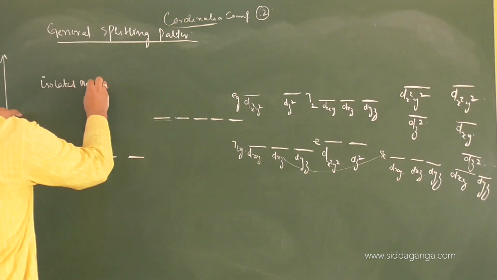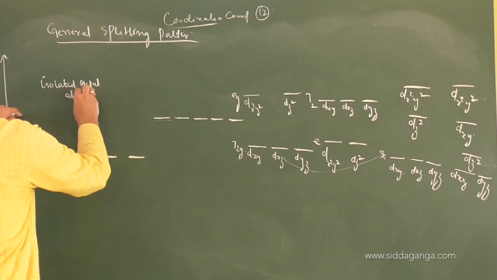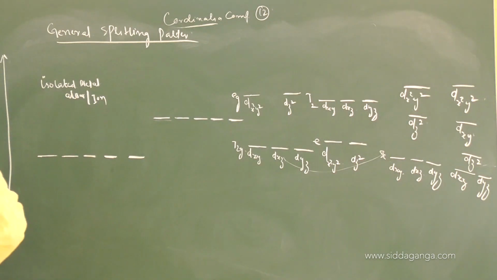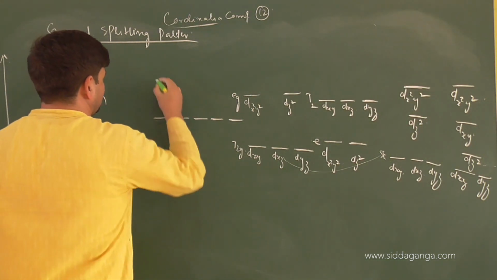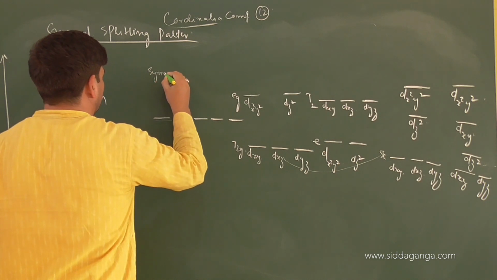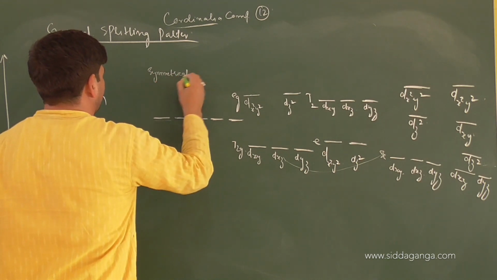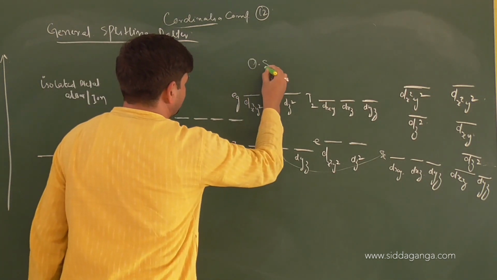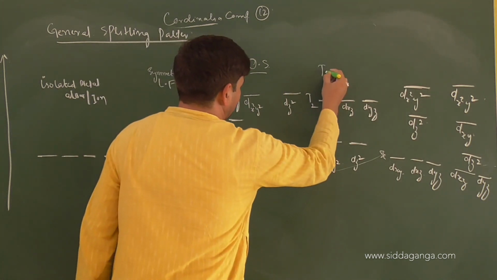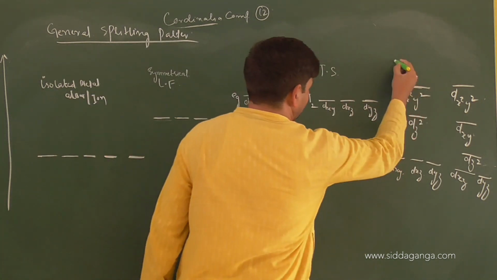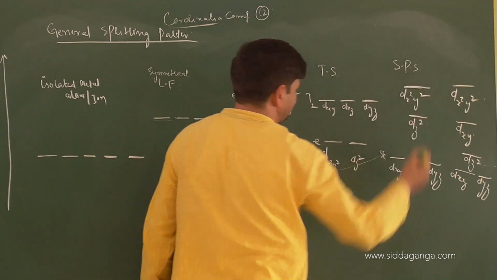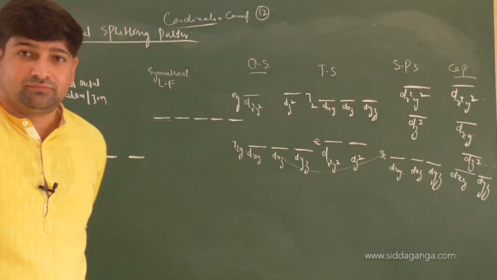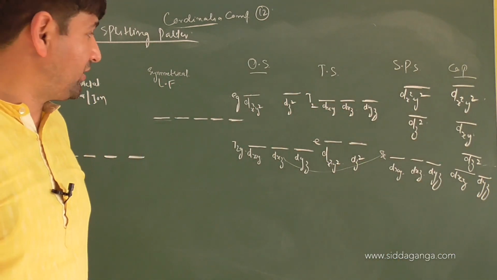This one, isolated metal atom or ion. This one, symmetrical ligand field. This one, octahedral splitting. This one, tetrahedral splitting. This one, square planar splitting. And this one, coplanar splitting. Is it clear? Diagrams clear or not?